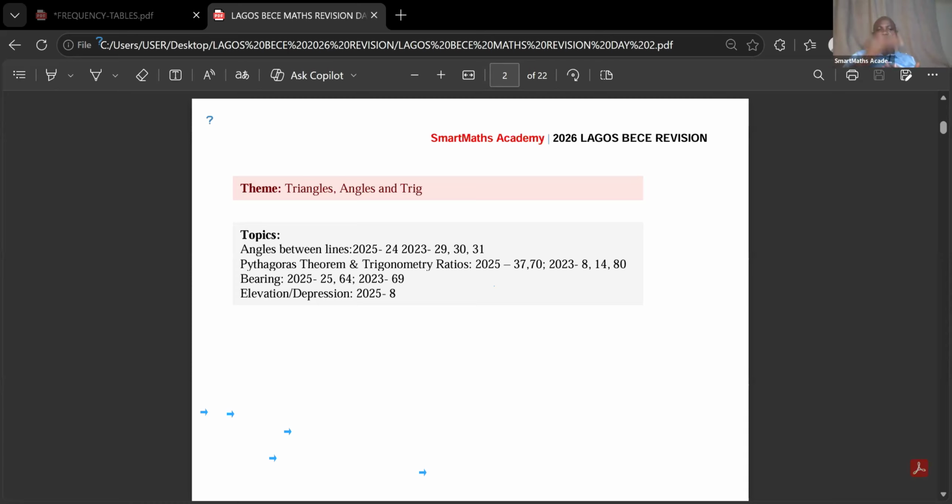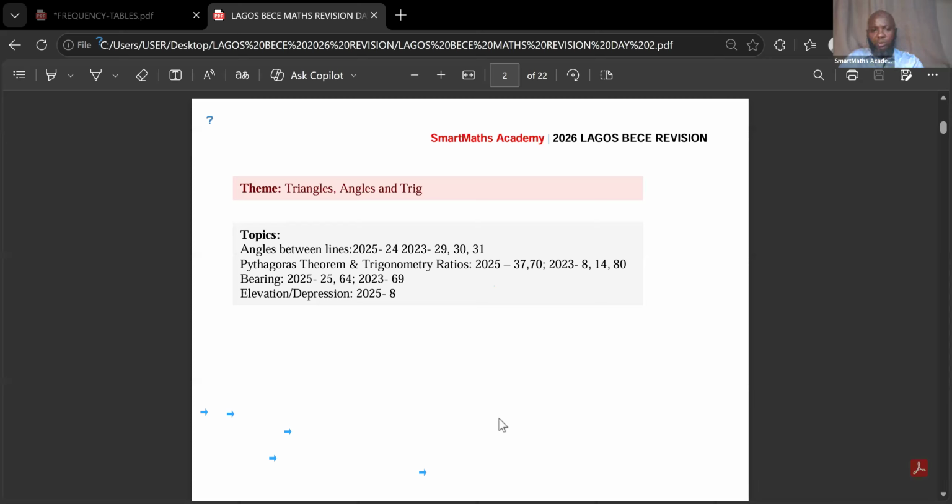If you understand it as we progress, like angles, if you understand angles very well, Pythagoras theorem will not give you problem. If you understand Pythagoras, trigonometry will not give you problem. We are going to draw a line of demarcation between Pythagoras theorem and trigonometric ratios. Understanding these will help you to understand bearing and angles of elevation and depression. They are so simple. All right, so let's start with angles.